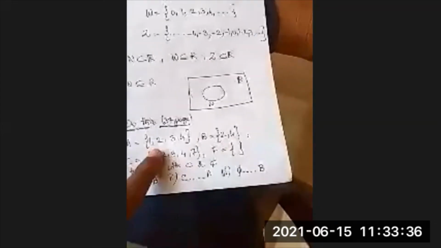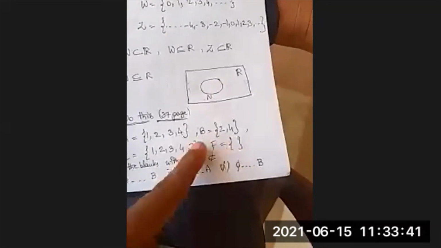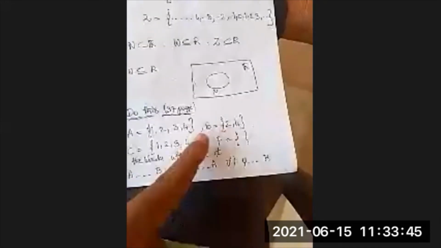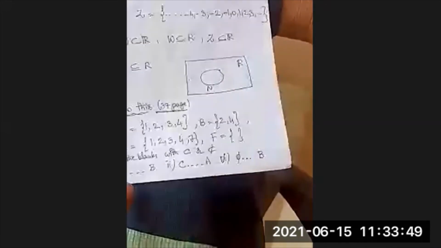Subset of B, check, sir, whether every element of A is present in B. No, sir. A has the 4 elements, 1, 2, 3, 4. But B has only 2 elements. Not all elements are present in B. Only 2 and 4 are present in B. So 1 and 3 are not present in B. So we can say that A is not a subset of B.